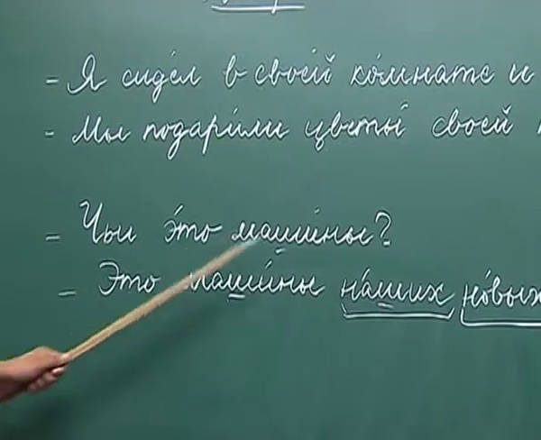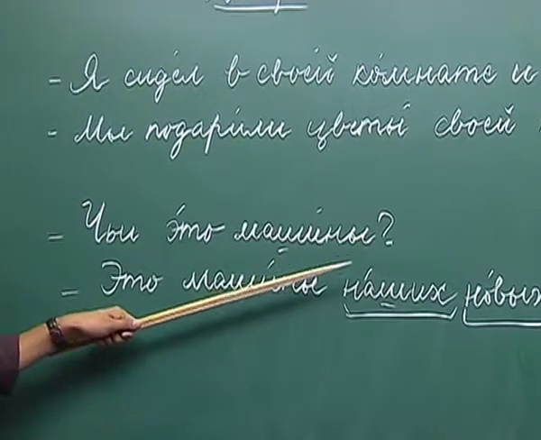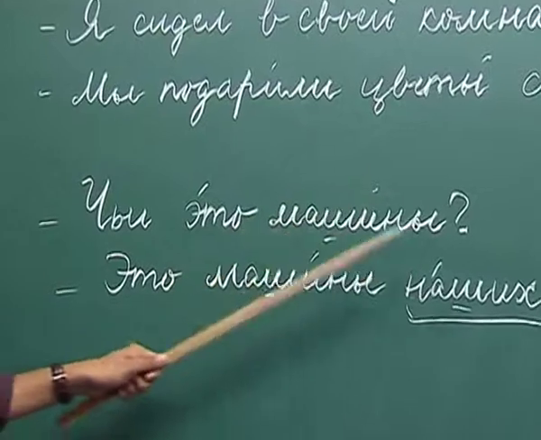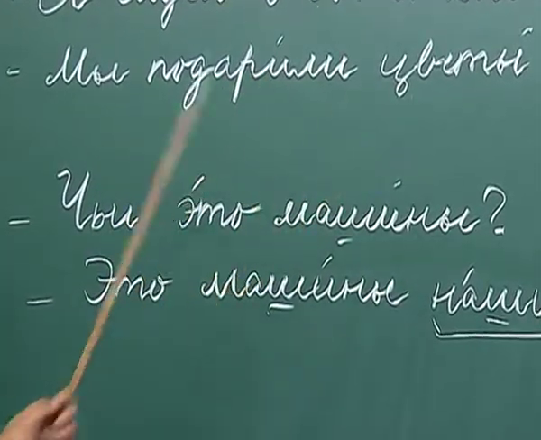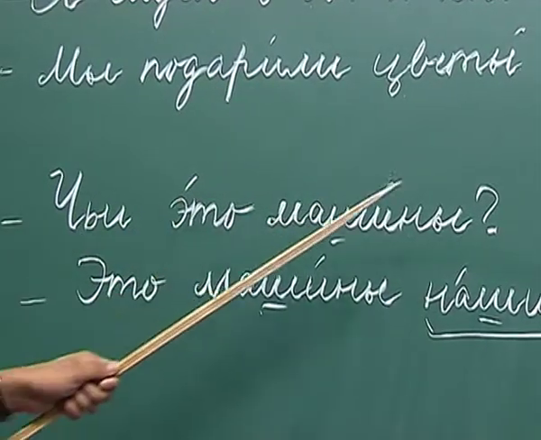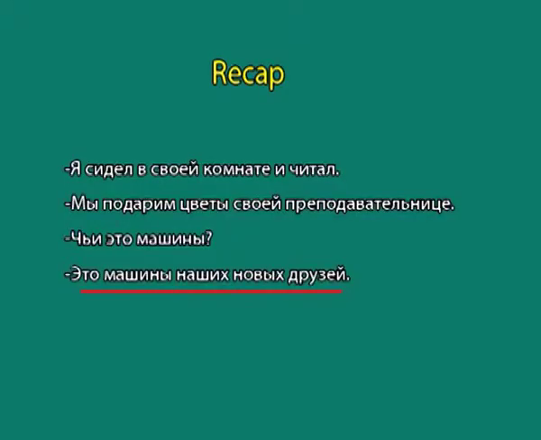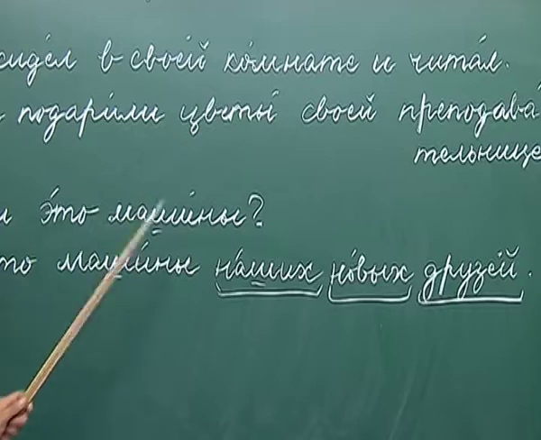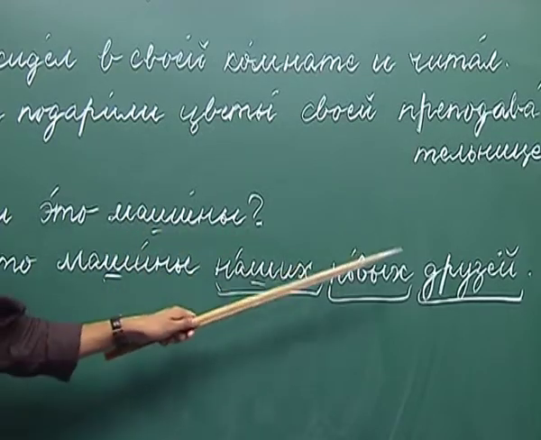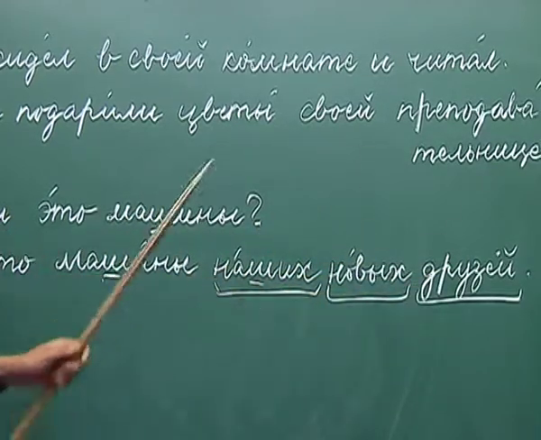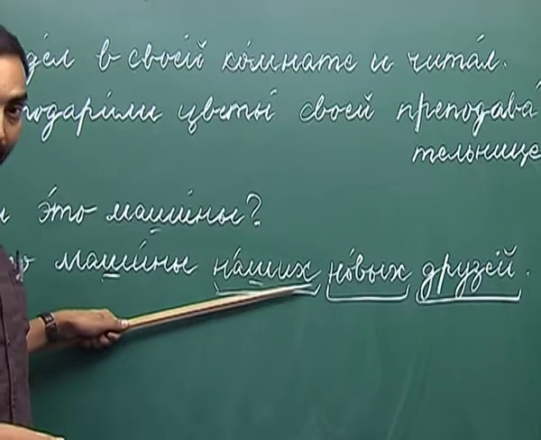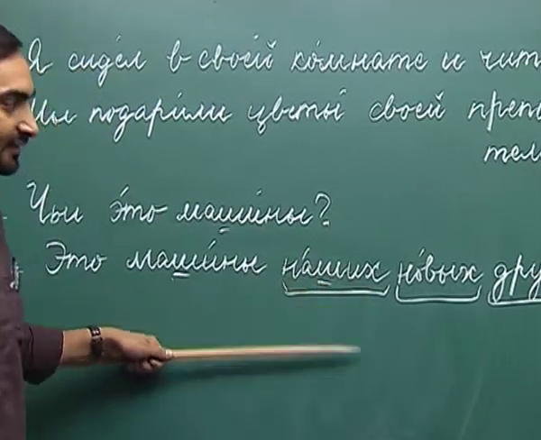First, I have written a question here, an interrogative sentence. Чьи это машины? Whose are these cars? Это машины наших новых друзей. So, наши changes to наших in the genitive case.